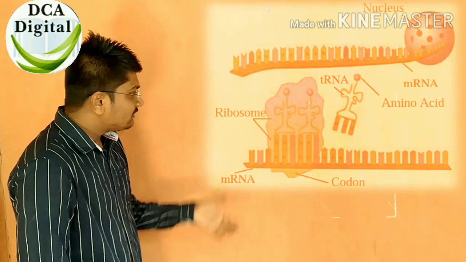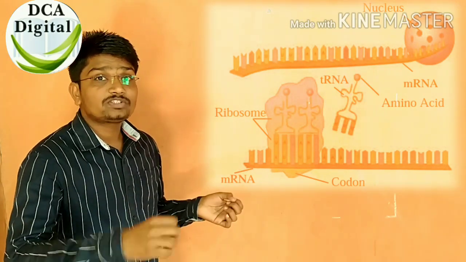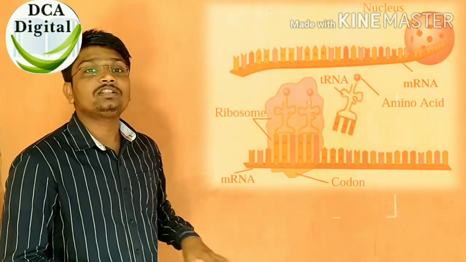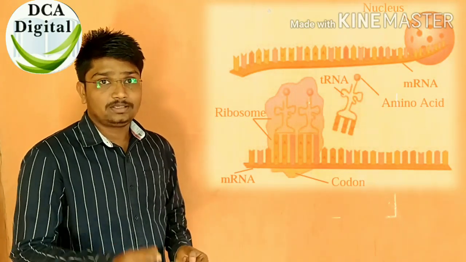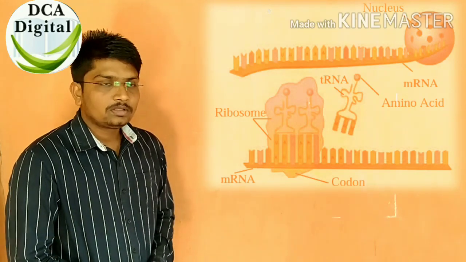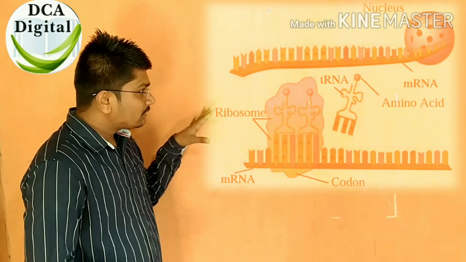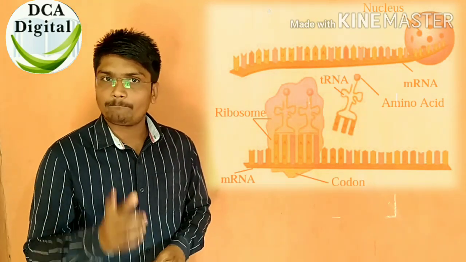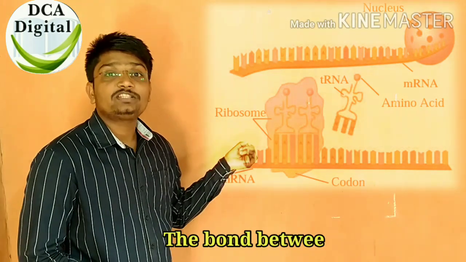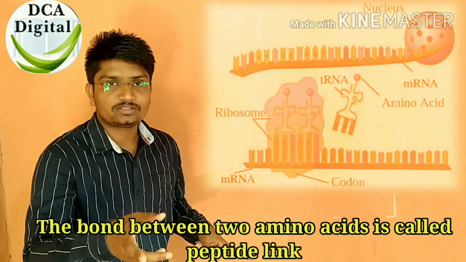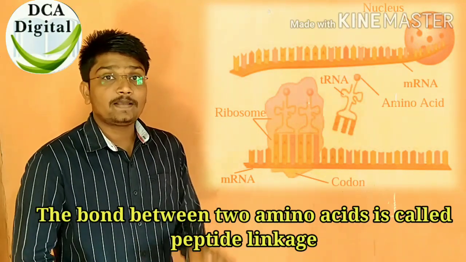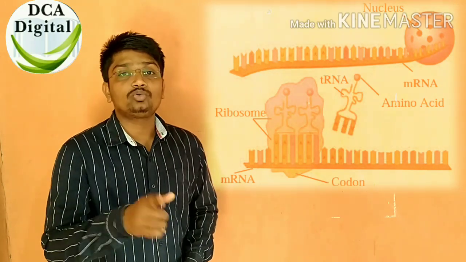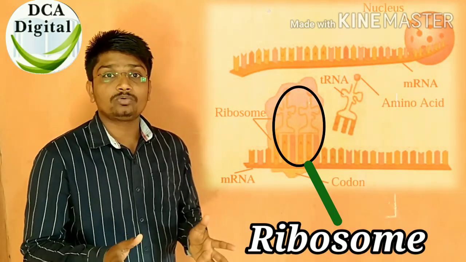So what happens? The ribosomes help in the synthesis of protein. This is the main part in this reaction, the formation of proteins. Ribosome is very important. This ribosome connects the amino acids to each other by the peptide bond. The bond which is present between two amino acids is called a peptide linkage, and this linkage is formed due to whom?